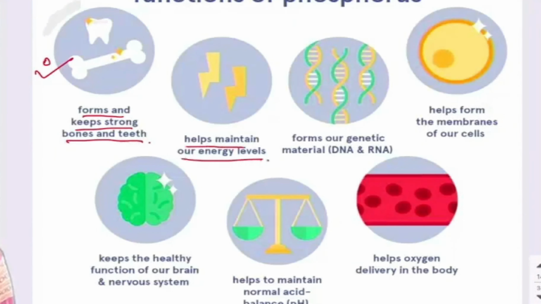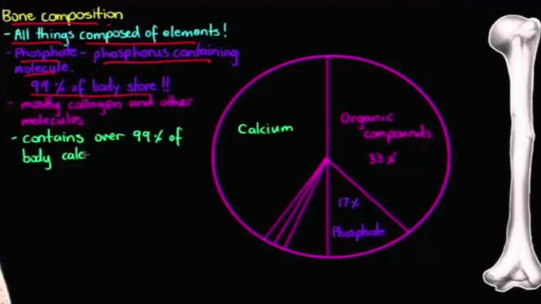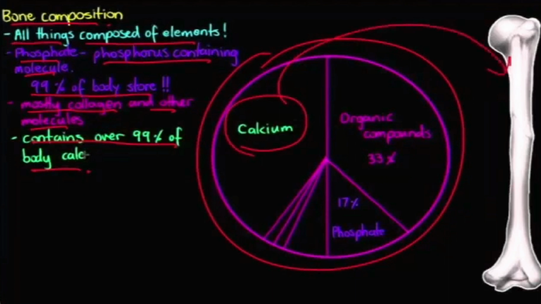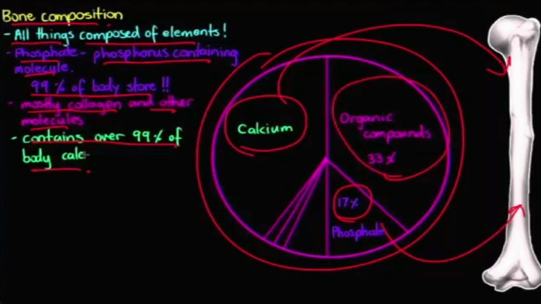You can see here the functions of calcium and phosphorus in the bones. Bone composition: all things are composed of elements, phosphate, that is phosphorus-containing molecules. Collagen and other molecules contain over 99% of the body's calcium. You can see calcium is required in a larger amount for the formation of the bones, whereas phosphate is required 70% in the formation of the bones, and 33% are other things required for bone and teeth formation.